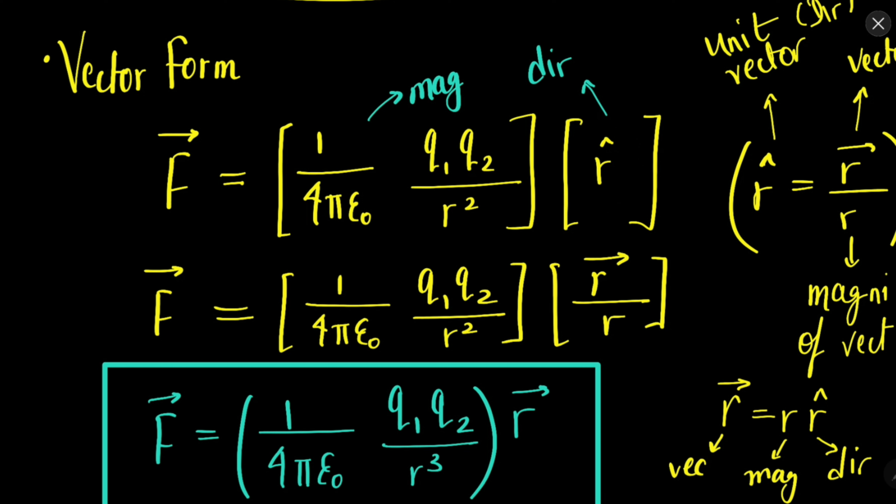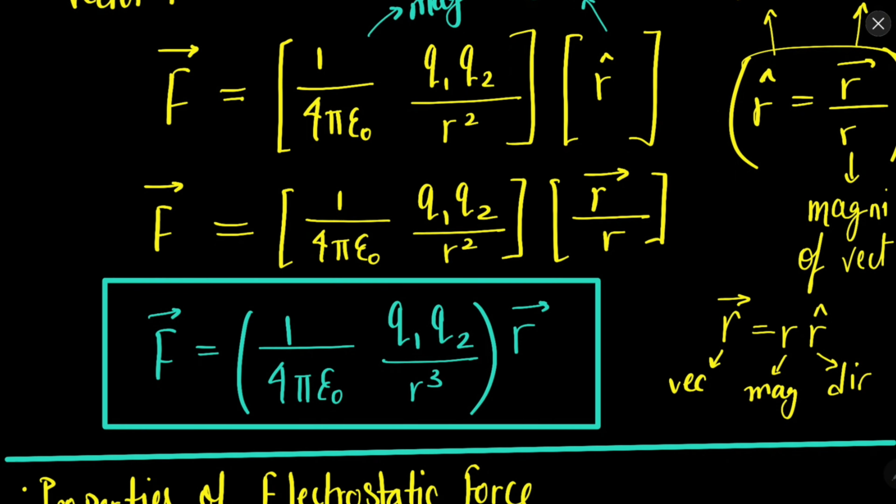What is a unit vector? One whose magnitude is 1 and which only has direction. So now we have represented force with an arrow, that is for a vector quantity. Force is a vector quantity, so this is the magnitude, this is the direction. Now the important thing is that a unit vector can also be written as the vector upon the magnitude of the vector. Both the magnitudes get cancelled out, only the direction of the vector remains. So ultimately it is only a direction. So in place of r cap we can write r vector upon r.